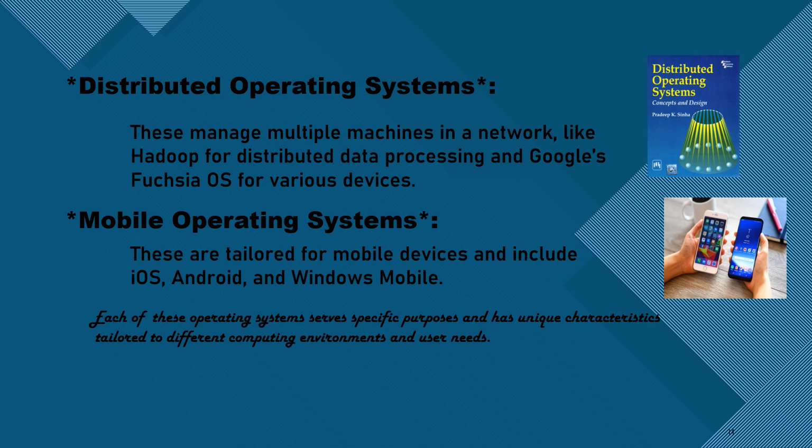The last one is mobile operating systems. A mobile operating system is an OS built exclusively for a mobile device such as a smartphone, personal digital assistant that is PDA, tablet, or other handheld device. Popular mobile operating systems are Android, Symbian, iOS, BlackBerry OS, and Windows Mobile.